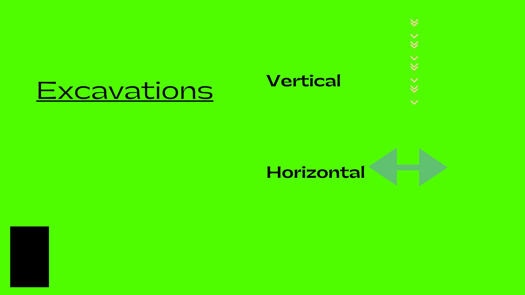The first one is excavations. Excavations can be done either vertically or horizontally. Vertical excavation means period-wise digging. That means it covers different ages or different cultures. Now we will see an example. If we want to know the chronological sequence of lithic ages, Indus, Vedic and so on, excavations have to be done